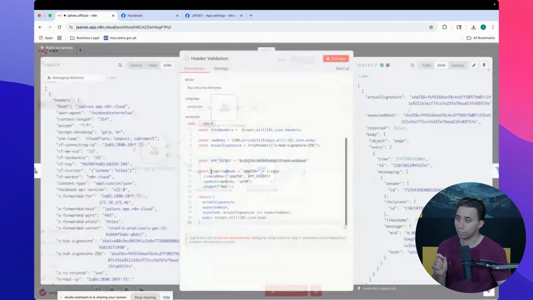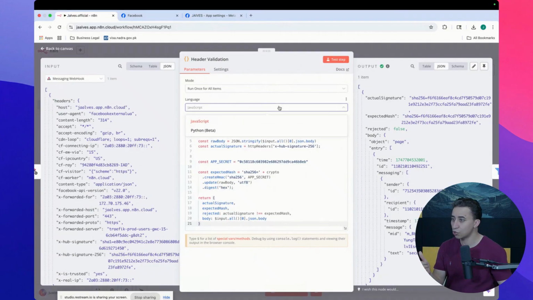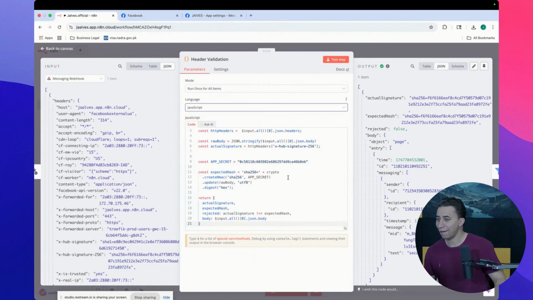This node is the n8n node which allows you to run your custom code. Your custom code could be in a different type of language. I can see they support Python, which is in beta, but I think it still works, or JavaScript. I have a lot of experience writing JavaScript code, so that's why I chose JavaScript.